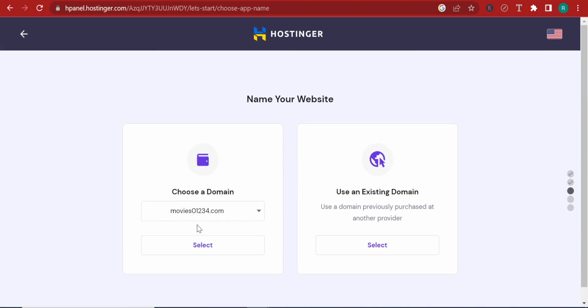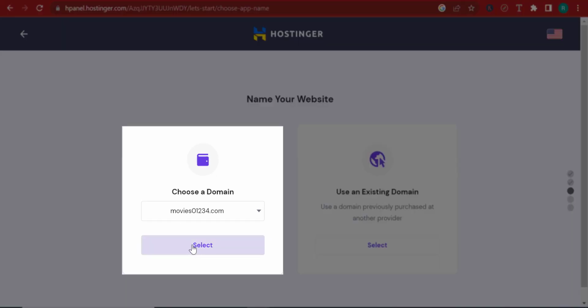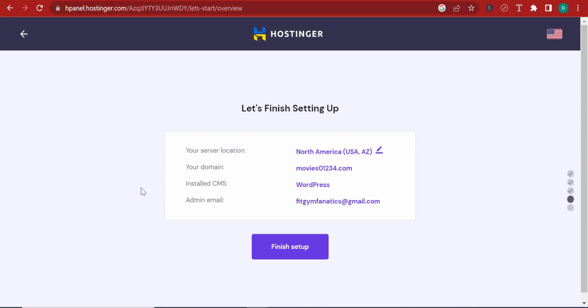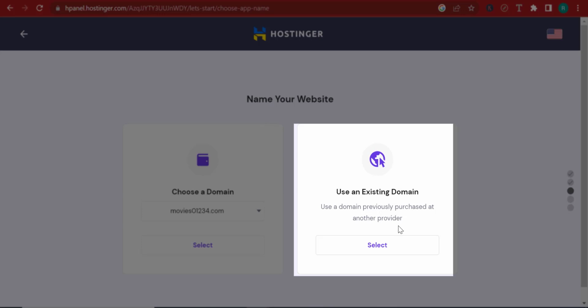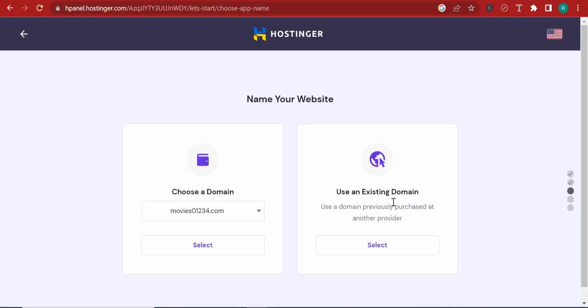And here, choose the domain for which you want to install WordPress. Click on select. If you happen to have an existing domain, you can see up there that they have given you the option. If I go back, they've actually given you the option to use an existing domain. So if you have an existing domain that you've purchased from GoDaddy or from Bluehost or from Namecheap, then you can take that domain, come back in here and select it.